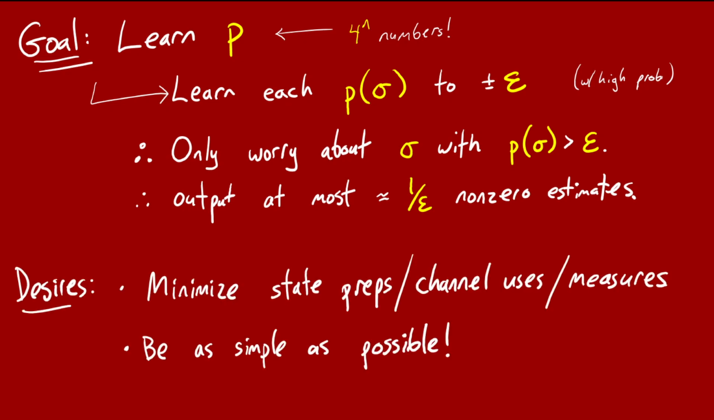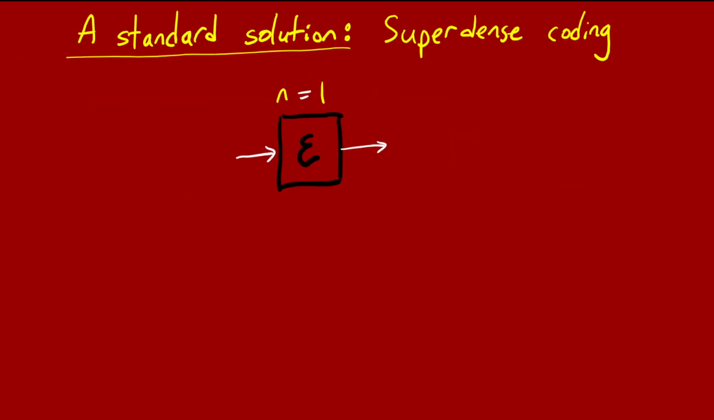So what's our goal here? Our desire is to estimate all these probabilities up to plus or minus epsilon, while minimizing the number of times we use the channel, and also the number of states we need to prepare and the number of measurements we do. And in this work, Steve and I really wanted an algorithm that's as simple as possible. So that's another desire. So let me tell you about a pretty simple solution that would be maybe considered the standard solution for this task.